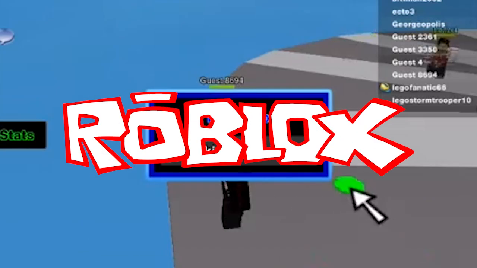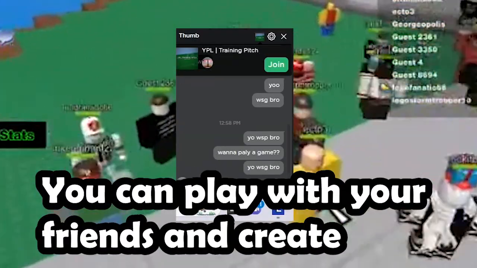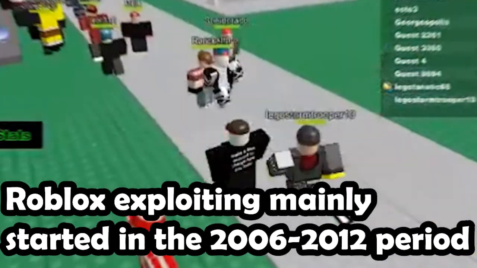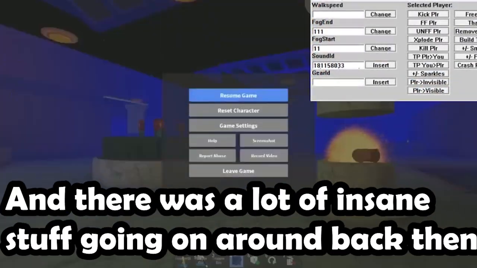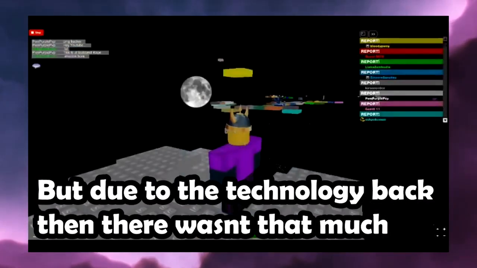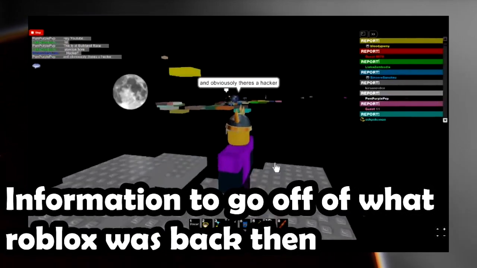Ever since early, Roblox has been a platform for everyone to enjoy. You can play with your friends and create anything with your imagination. Roblox exploits mainly started in the 2006 to 2012 period, and there was a lot of insane stuff going around back then. But due to the technology back then, there wasn't that much information to go off of what Roblox was back then.